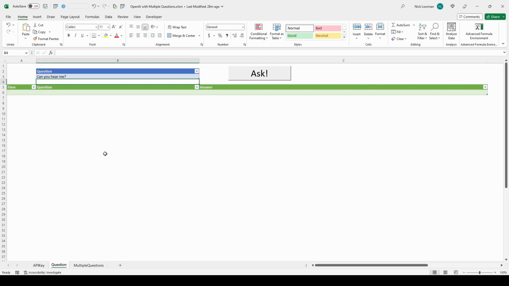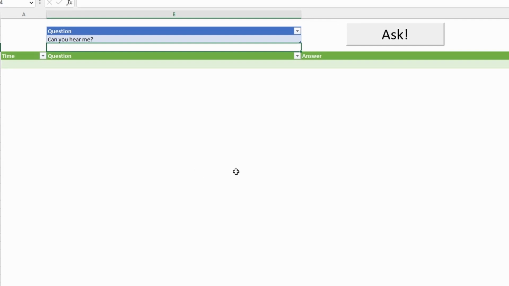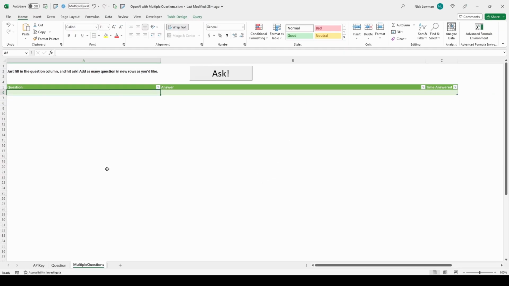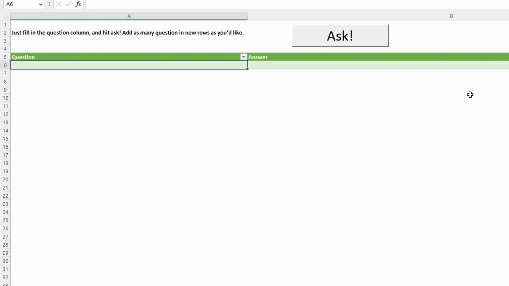In the previous file, in the old video, we had this question tab where you could type your question in here and hit ask. After you hit ask, then the API would go out to OpenAI, ask that question, and return an answer. Now I added in a new tab, this multiple questions tab, where you can add in multiple questions down through this table, hit ask, and you'll get your answers returned here. So let's take a look.